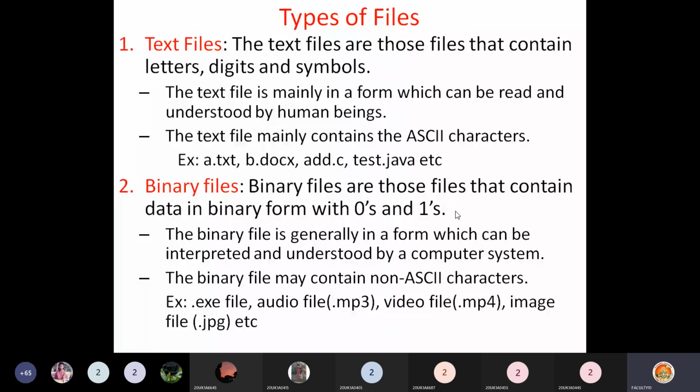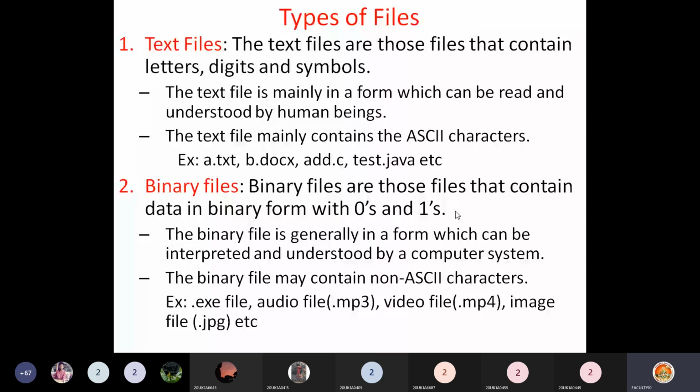They can be understood by computer only. Binary files may contain non-ASCII characters. For example, if you see your exe file, that means after creating your .c file, you compiled it and created your executable file. That executable file is called an exe file. In Linux, you have an a.out file. That a.out is your executable file, and it is an example of a binary file.